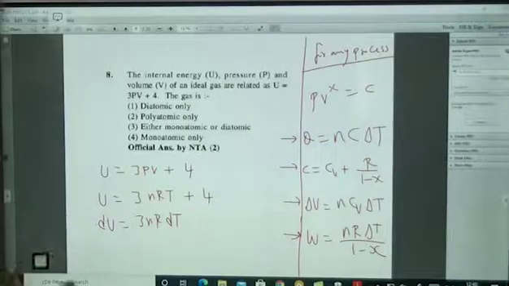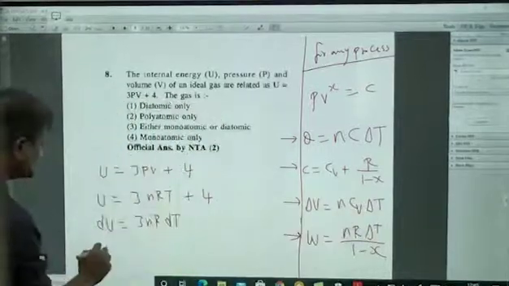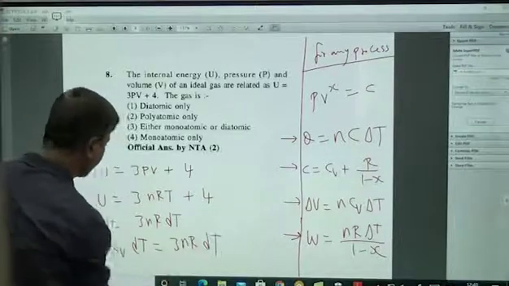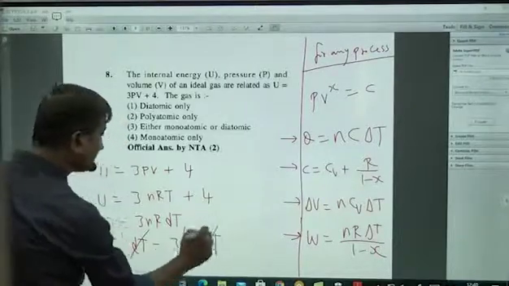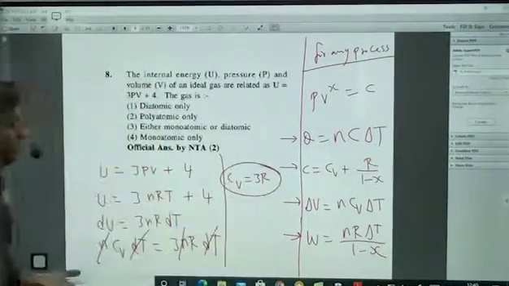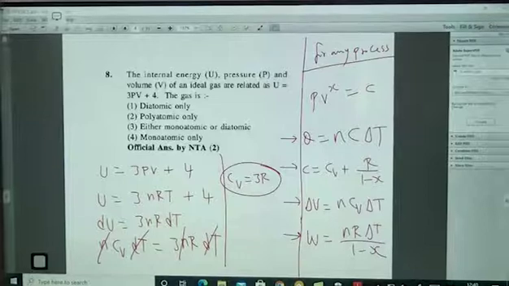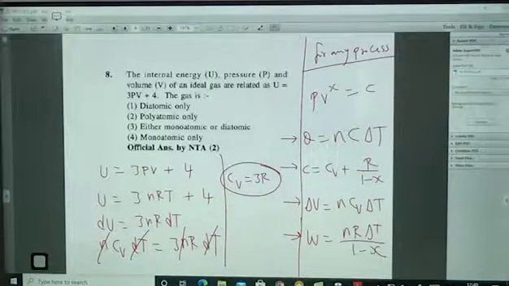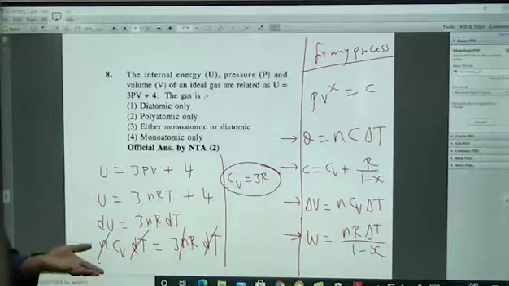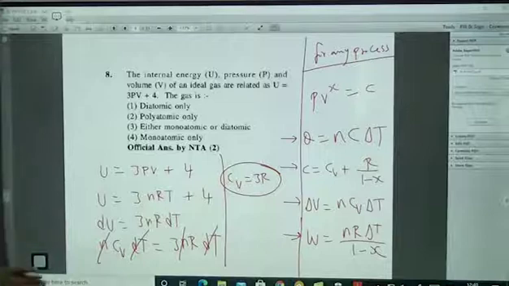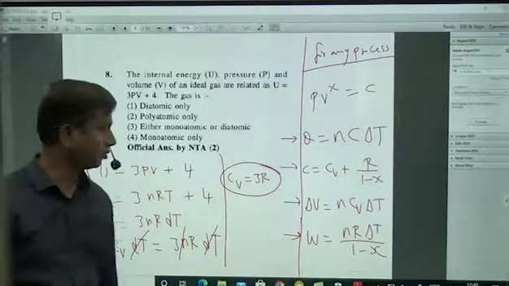Now dU for any process is equal to nCv dT. So nCv dT is equal to 3nR dT. n dT cancels. So what is the Cv value? 3R. Cv value 3R means which gas can you make it? Do you know the table? Cv value 3R means it is polyatomic. Cv value 3R by 2 means monoatomic, 5R by 2 means diatomic, 3R means polyatomic. Cp is Cv plus R, you can work that out.